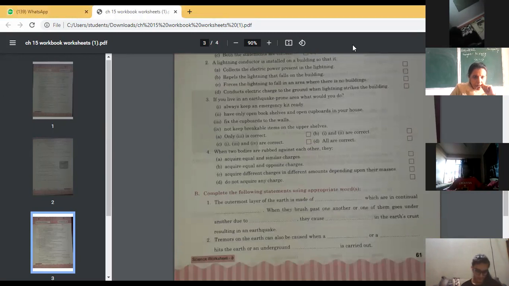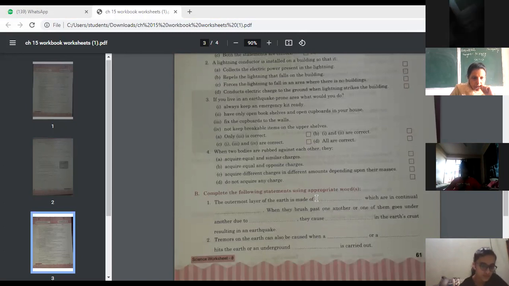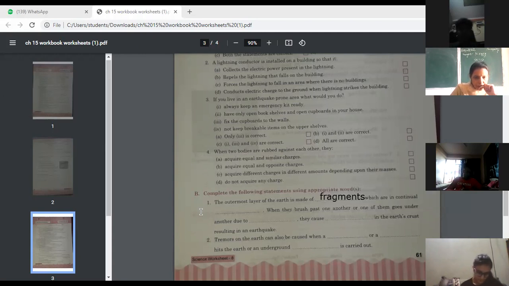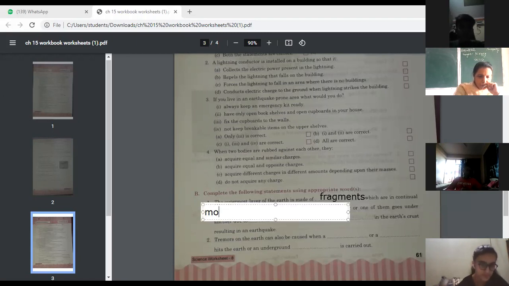The outermost layer of earth is made up of dash. The outermost layer of earth, fragments, or you may write down plates. Fragments which are in continual motion.